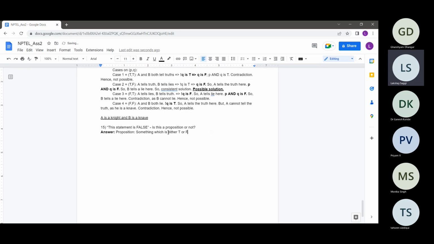This is the basic definition of a proposition. So if this statement was a proposition, then it must either be true or false.